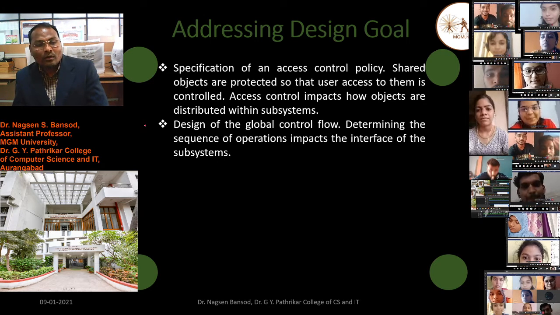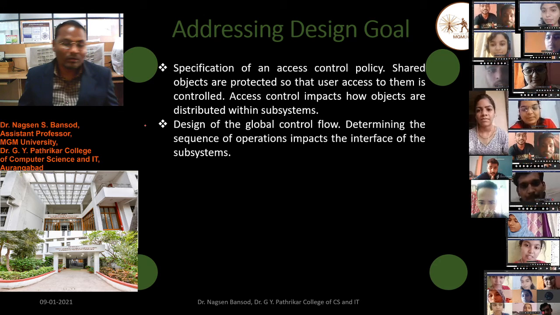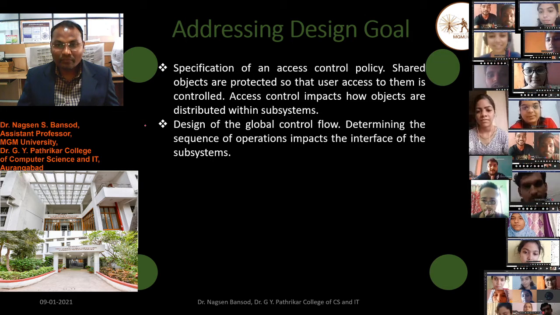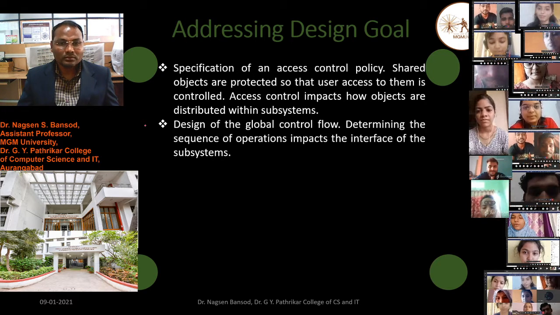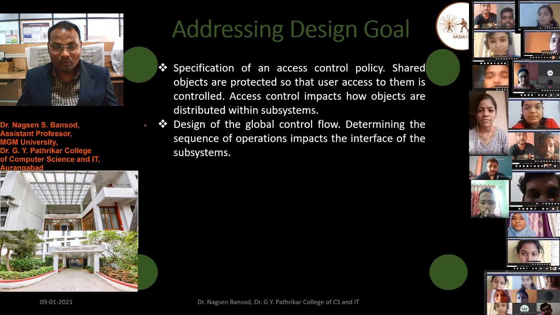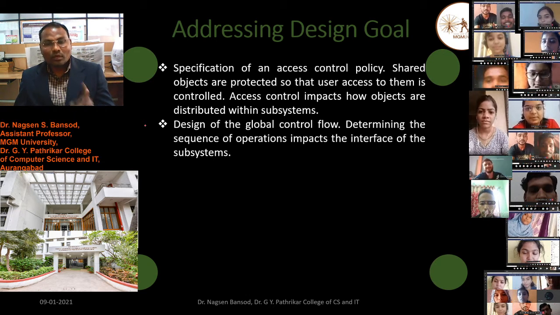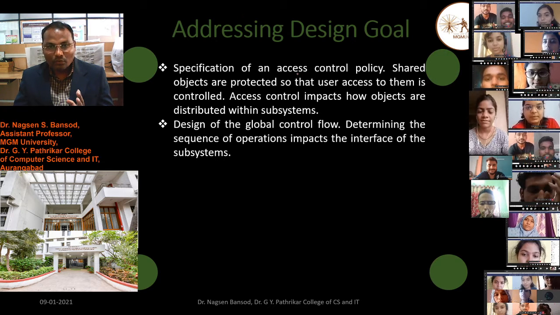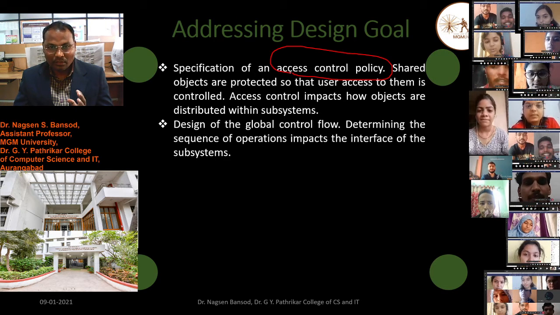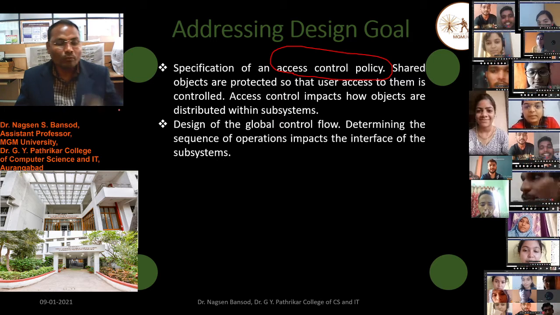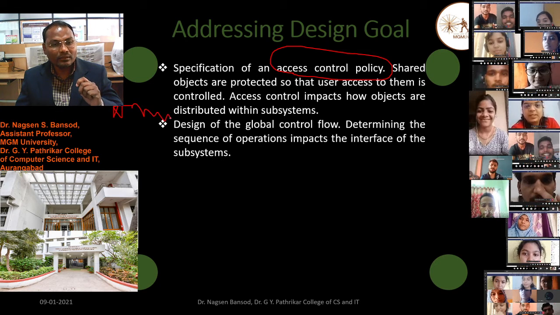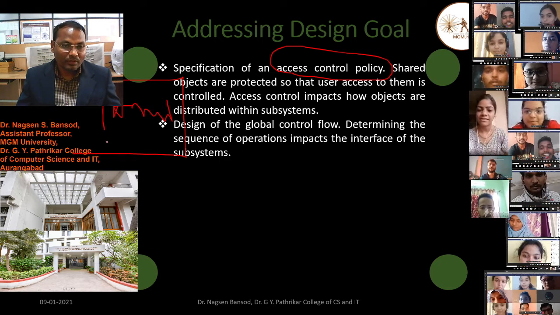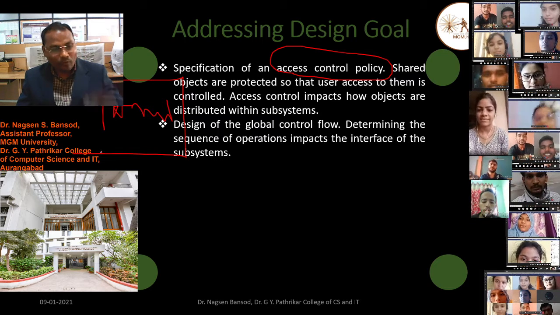If one of the subsystems fails, then it will impact all the interfaces of the system. Therefore, to control flow, we also have to consider the access control policy. How many admins will be there in the system? This admin we have to design properly.